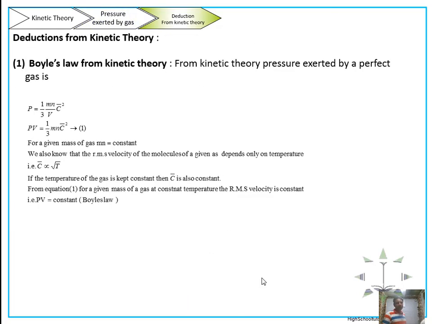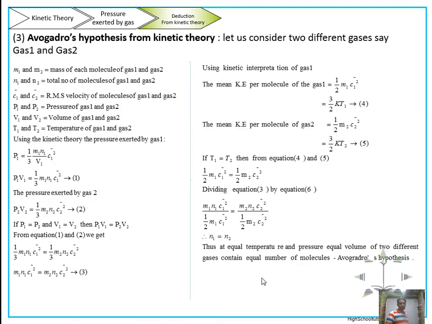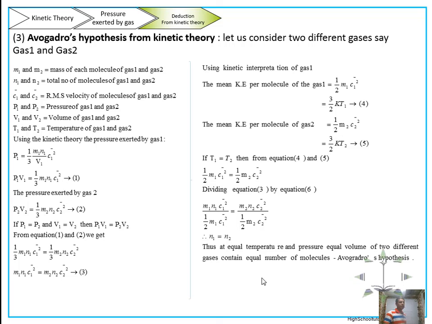Then we derived Boyle's law from the kinetic theory of gas. Then the kinetic interpretation of temperature, absolute temperature, and Avogadro's hypothesis, this also we proved. So this completes our kinetic theory of gas except these two parts. We will discuss in detail when we solve the numericals. So we will come up with the second video with advanced topics of kinetic theory of gases. Thank you very much.